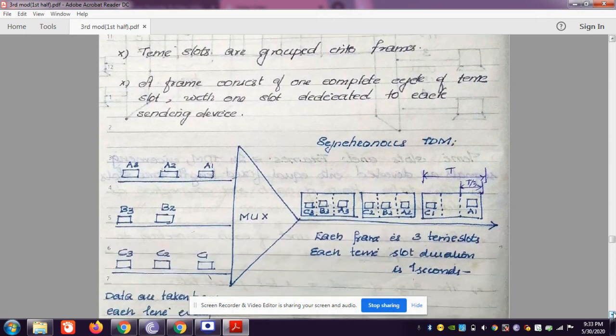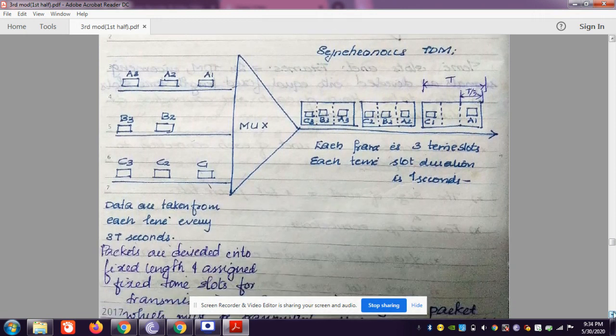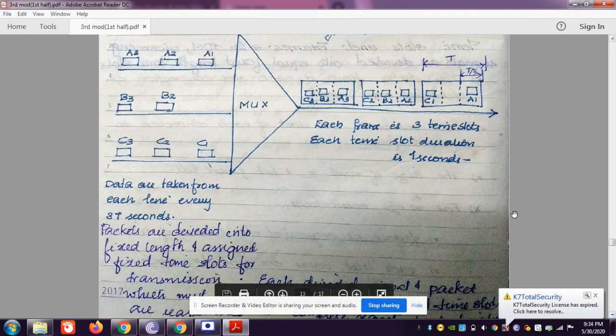Inside a frame is one complete cycle of time slots with one slot dedicated to each sending device. Here you can see that the whole packet from each center is divided into fixed length data. That means A's complete data is divided into A3, A2 and A1. B's data is divided into B3 and B2, and C's is divided into C3, C2 and C1.